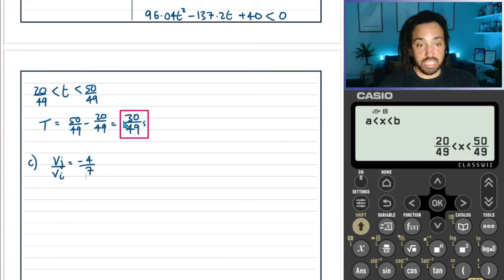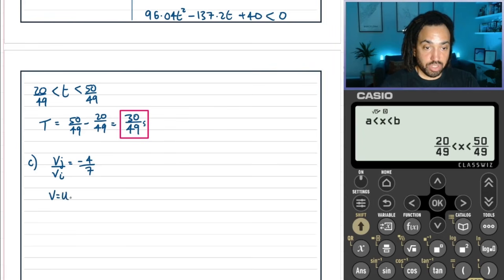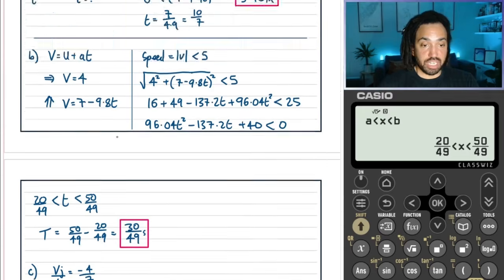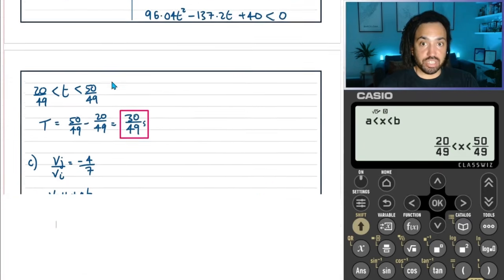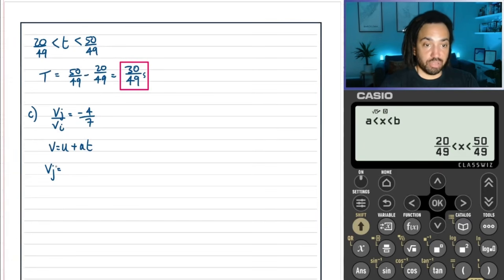The velocity in the j, again, we're going to use v is equal to u plus at. So the velocity in the j, well, initially the velocity in the j was 7, and we know the acceleration in the j is minus 9.8.